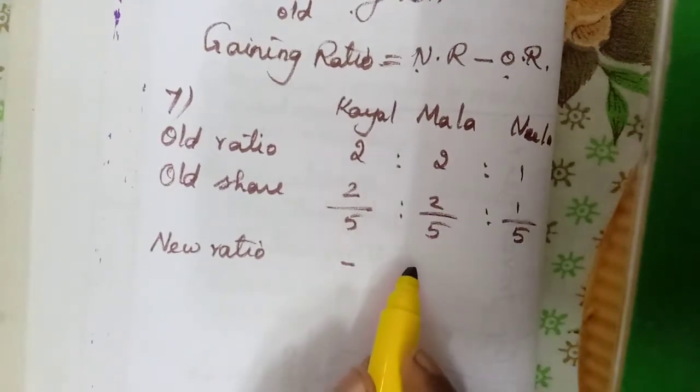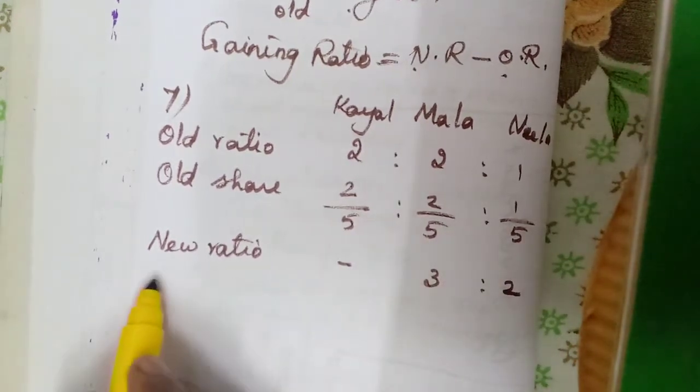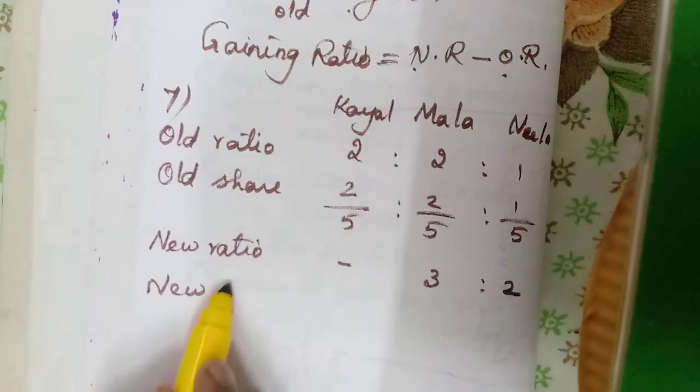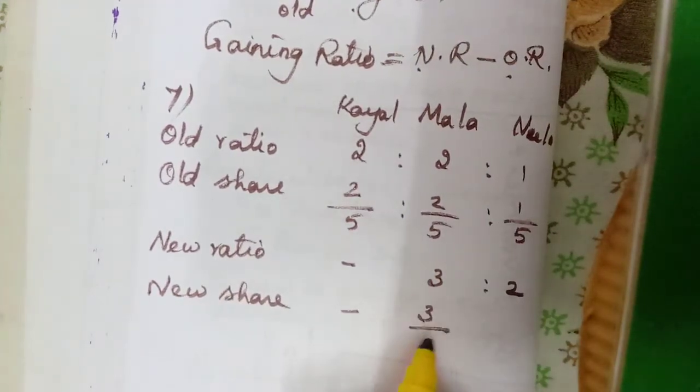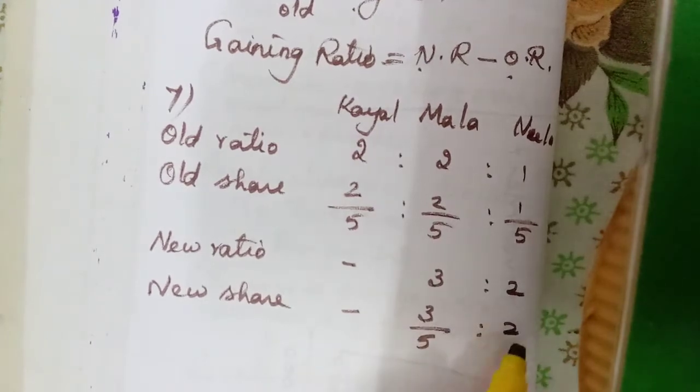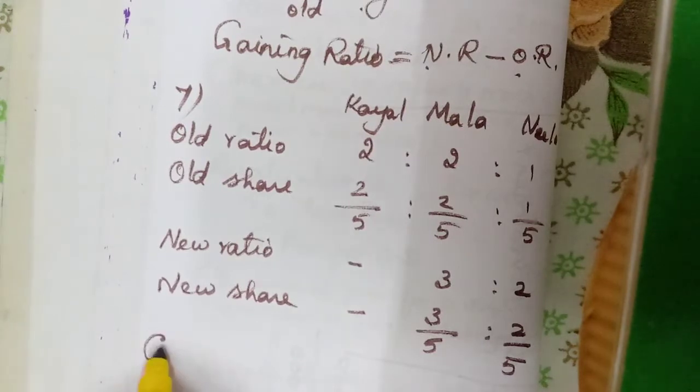Kayal. So now Mala and Neela, 3:2. So new share 3/5 is to 2/5.